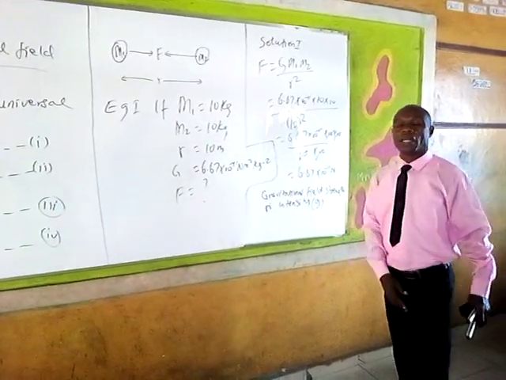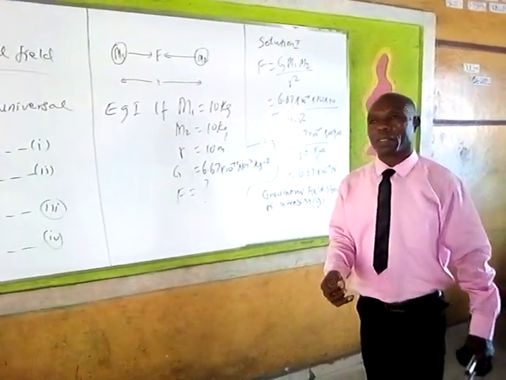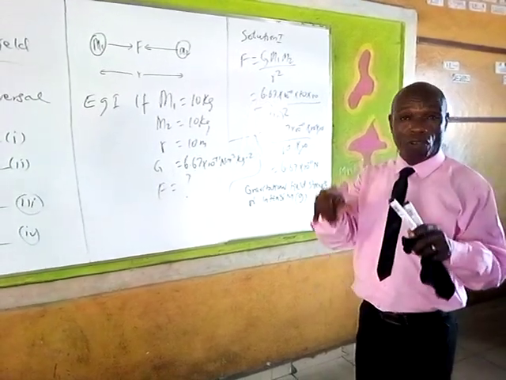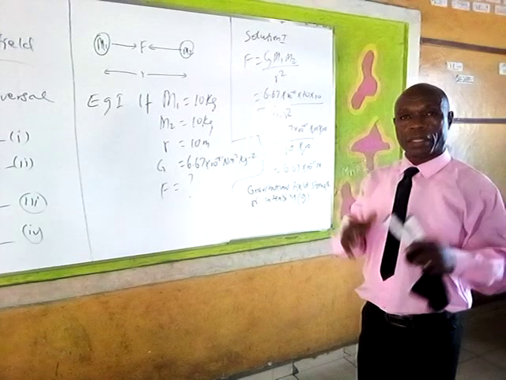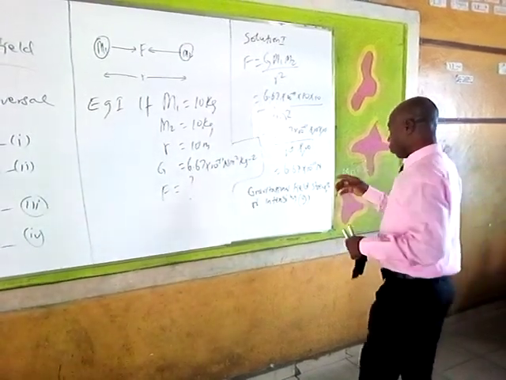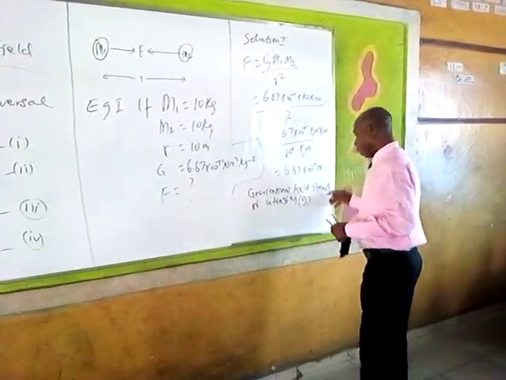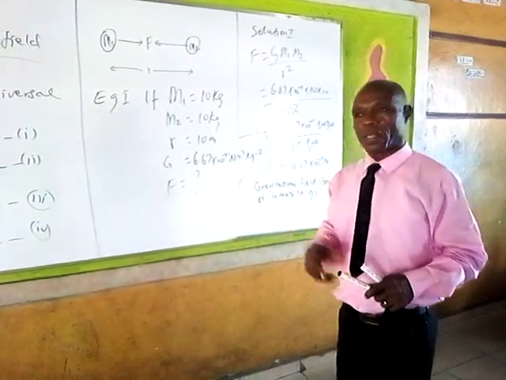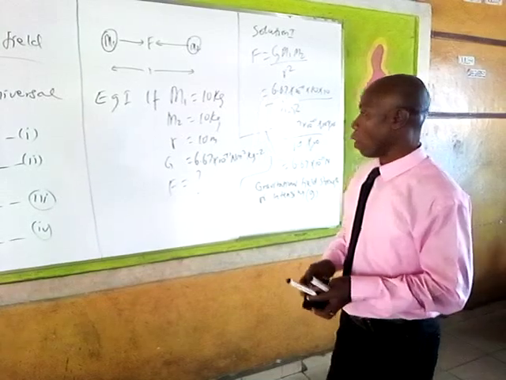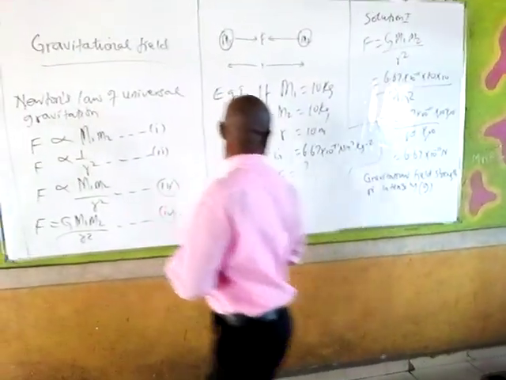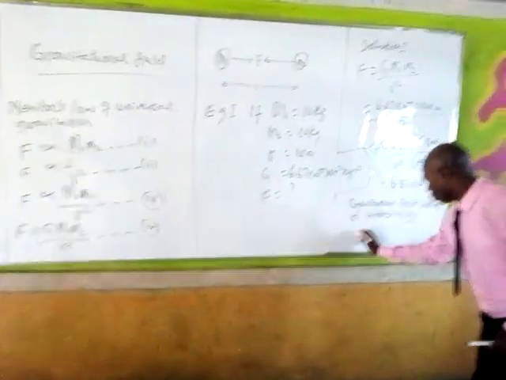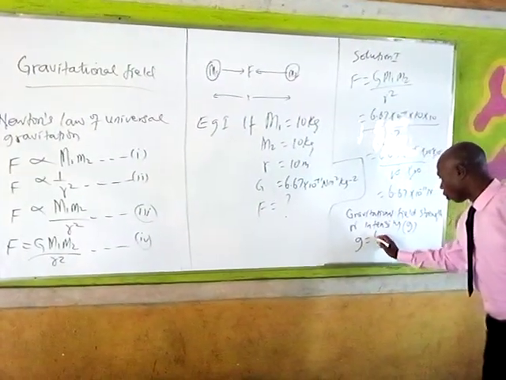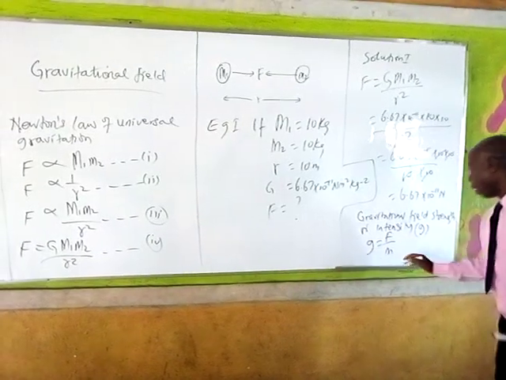This is defined as the force per unit mass at a location. Gravitational field strength or intensity is defined as the force per unit mass at a location. That definition can be expressed mathematically this way: g is equal to F over m.